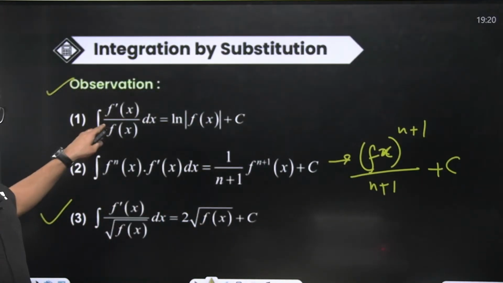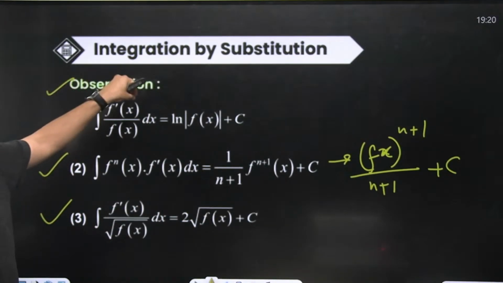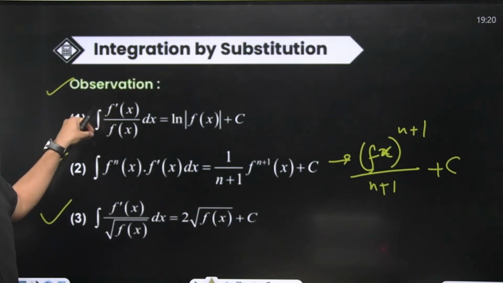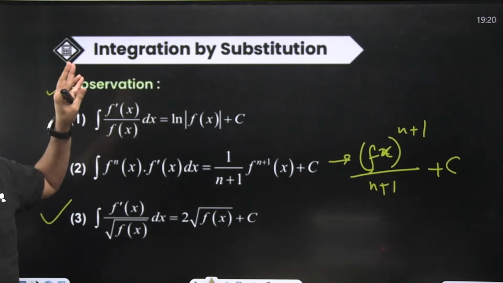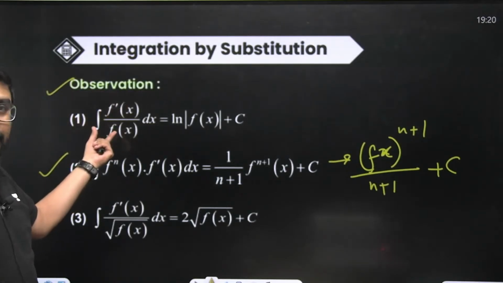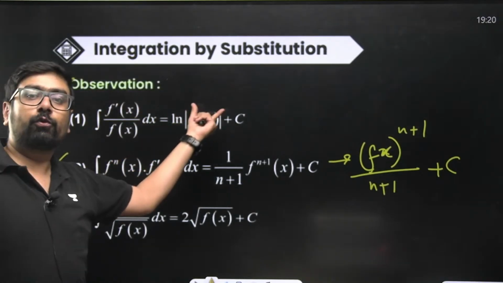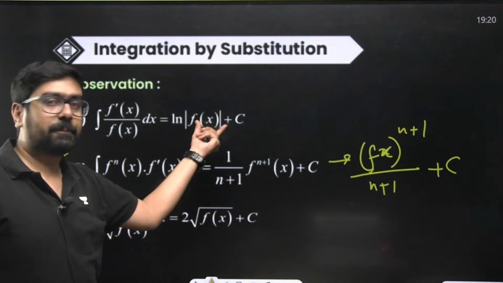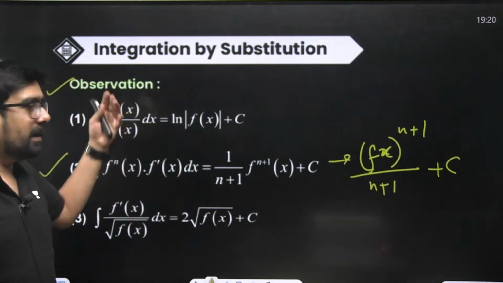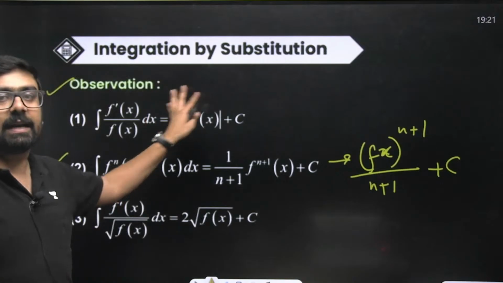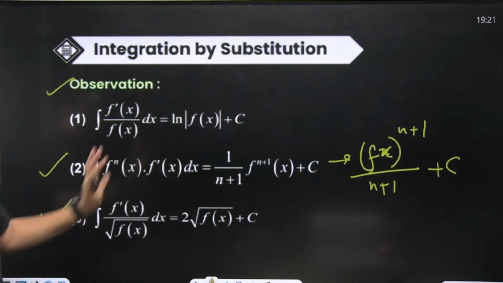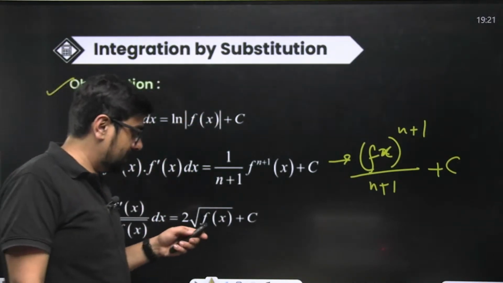We have done this so many times. Suppose you have 2x plus 1 in the numerator and in the denominator you have 2x square plus x plus 3. Then you can directly write ln of 2x square plus x plus 3, plus c, because you'll put that as t, then dt/t you'll do, instead of that directly. If you remember, that will be helpful for you and faster. Remember this.